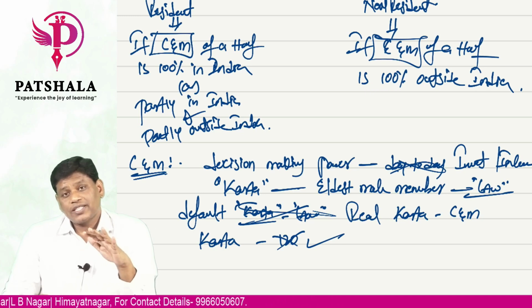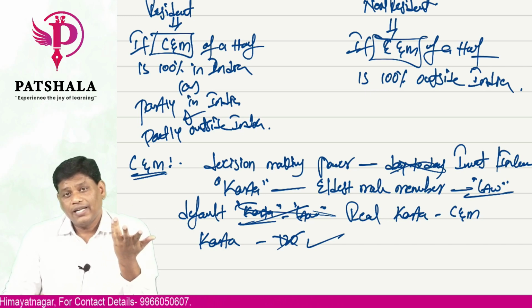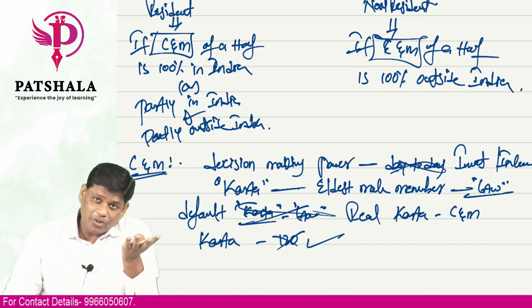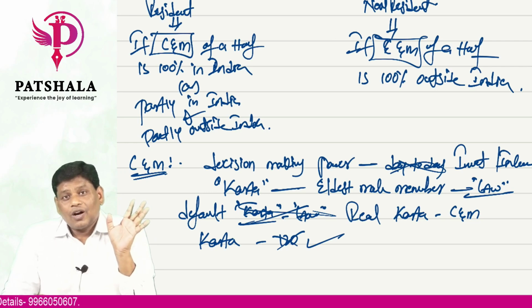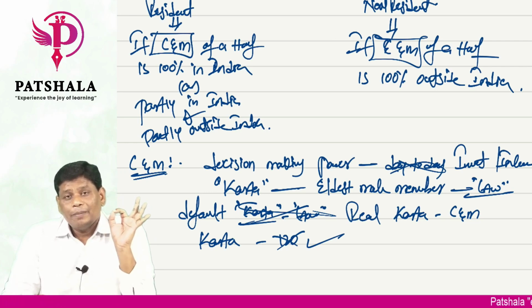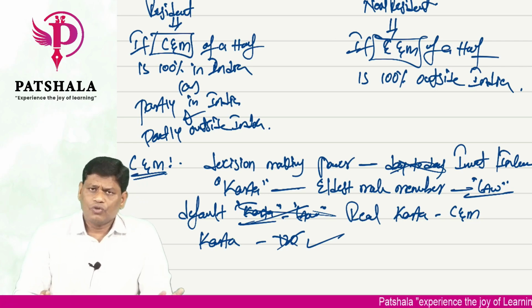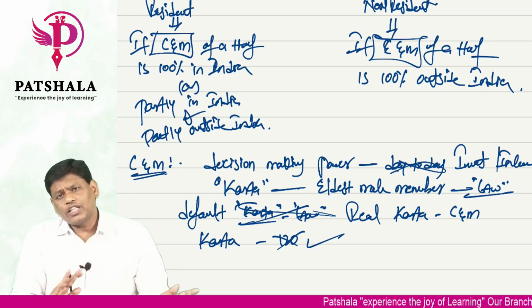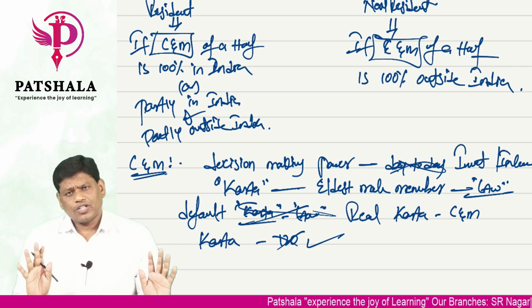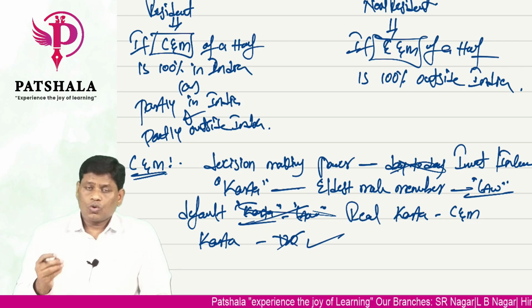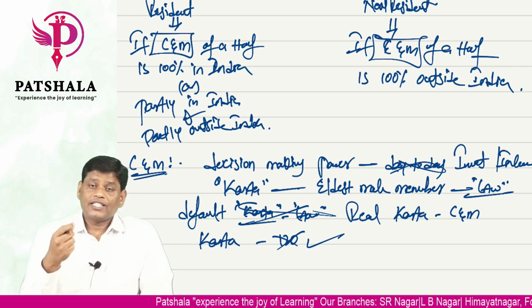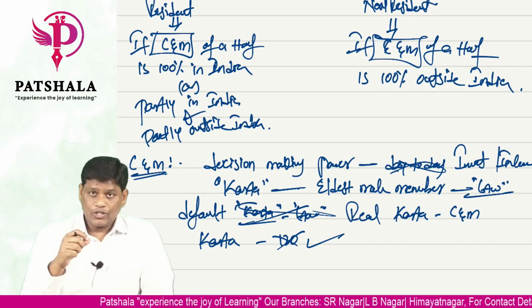The department simply said, Karta should be such a person who really has that control and management. It can be the next person, the next eldest male member can be the Karta. He may not be a Karta as per the law. Whether he is really managing or not is important for us. Where that fellow has that control and management is important. If he is taking the decisions in India, resident, full or part. If he is taking all the decisions outside India, then he is a non-resident. Full logic. Clear? So Karta's power, control and management determines the residential status of HUF.